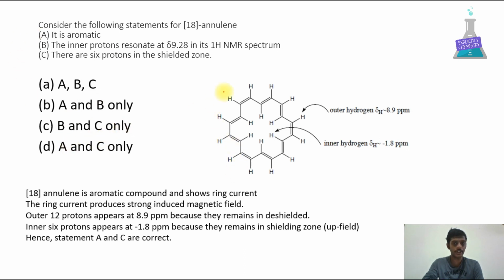The structure of 18-annulene is given here. Here the 6 protons which are inside the ring are highly shielded, the outer ones are deshielded. 18-annulene is an aromatic compound. Option A is correct because it is cyclic, it is planar, it obeys 4n plus 2 pi electrons. The inner protons resonate at minus 1.8 ppm because they are in the shielding zone, which is upfield. The inner protons are shielded and the outer protons are deshielded. Hence, options A and C are correct.